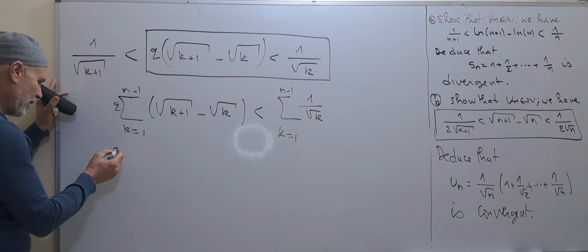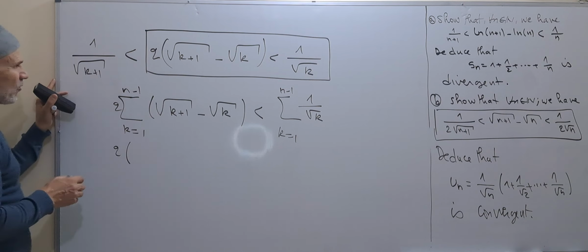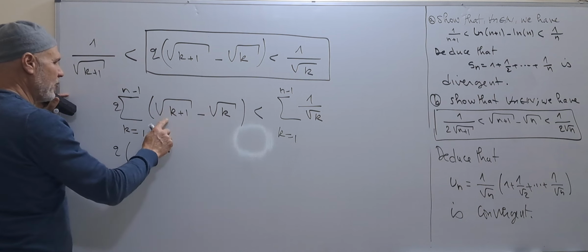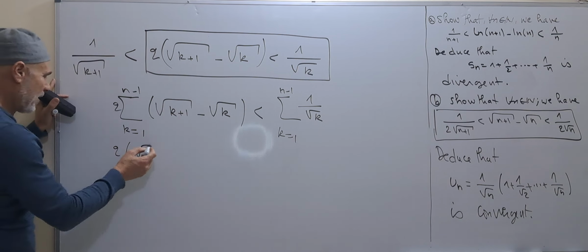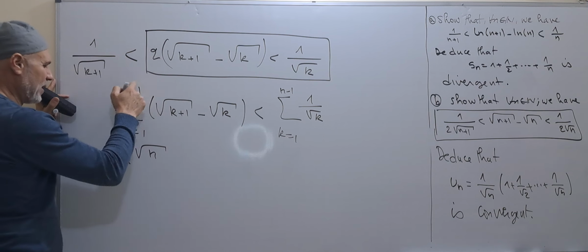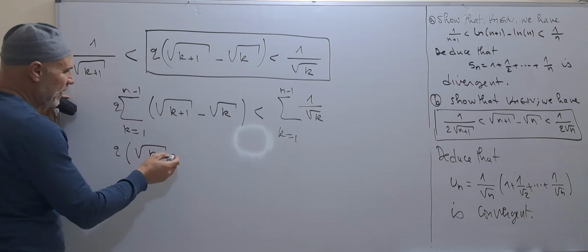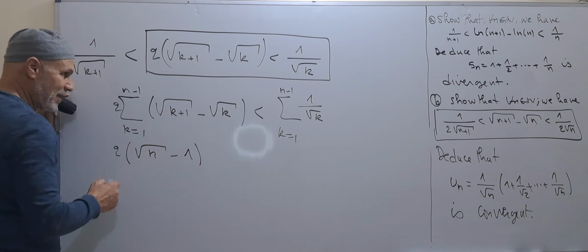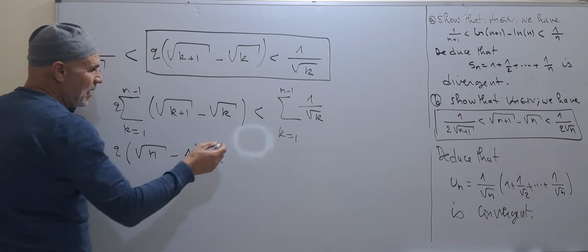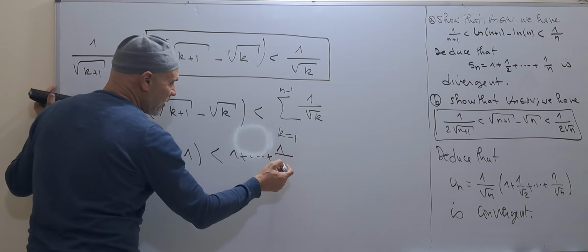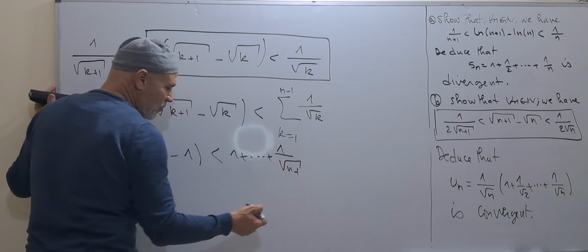From this side we keep 2, the sum, so the first one and the last one, so we have the square root of n, and here the square root of 1. This is less than the sum from 1 plus 1 over the square root of n minus 1.